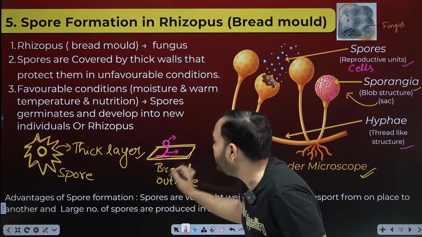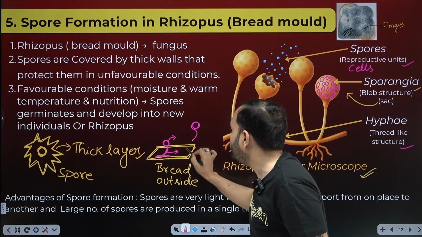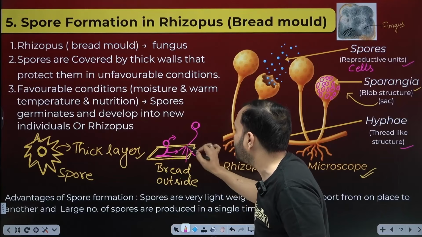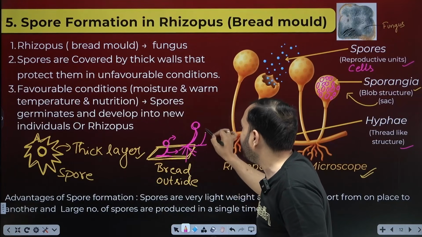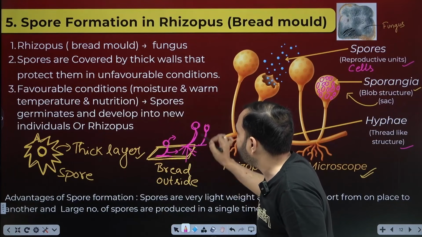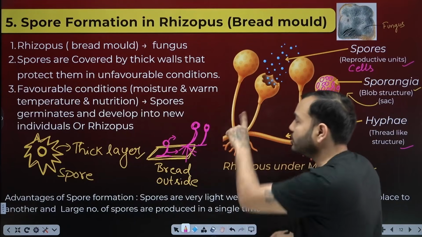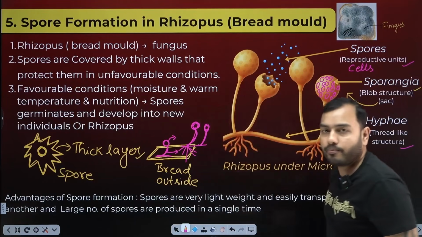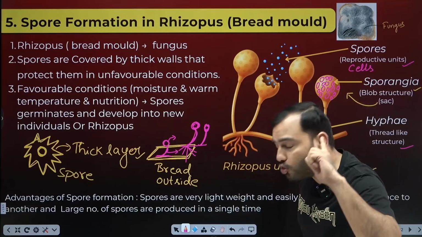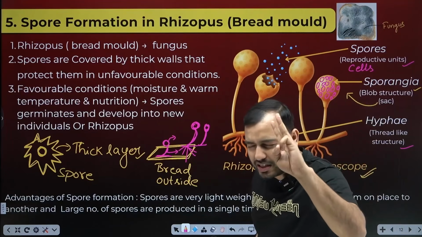What does it do? By germinating, it takes its roots. It forms its hyphae. It forms its brothers and sisters. It forms its sporangia, the blob-like structure. What will you fill inside it again? Spores. In this way, it multiplies. Two things are needed for it to multiply. Actually, there are three things.